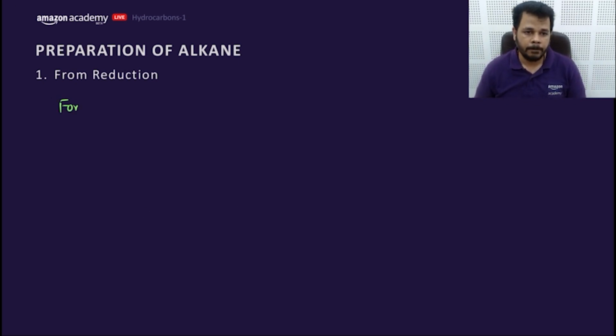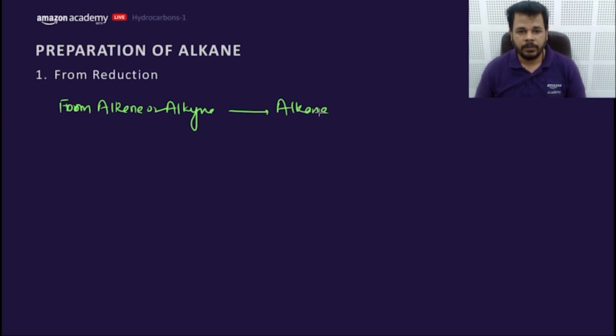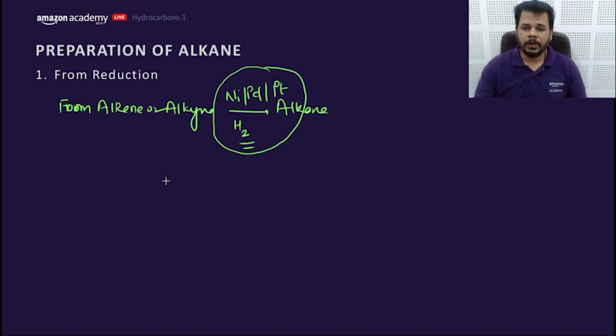Let's move to the next part of it, and this is the reduction from alkene or alkyne to alkanes. We can use catalytic hydrogenation using nickel or palladium or platinum with H2. So this is called catalytic hydrogenation. In this, what happens?